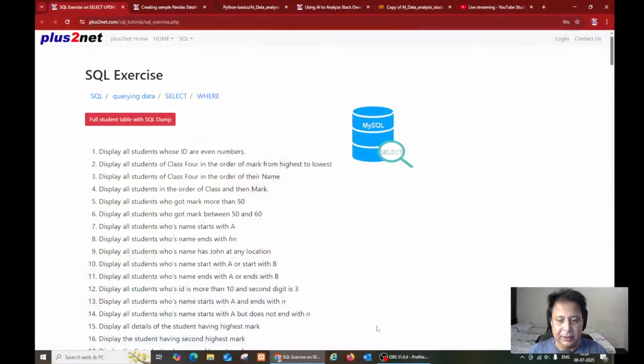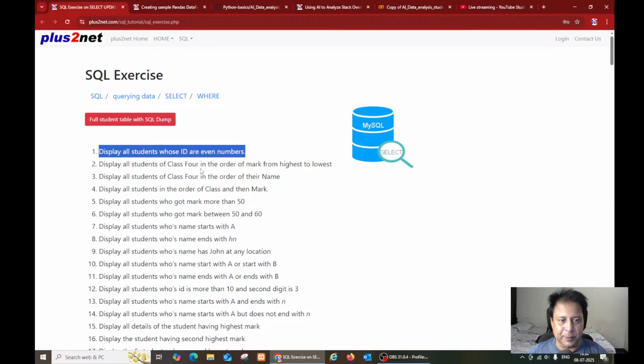Let me show you some of the queries here. You can see this list of queries, and these URLs are in the description. For example: display all students whose IDs are even numbers. These are simple English-like queries. You need not write any program for that. Just select this. These are sample queries, and you can use your own query also.